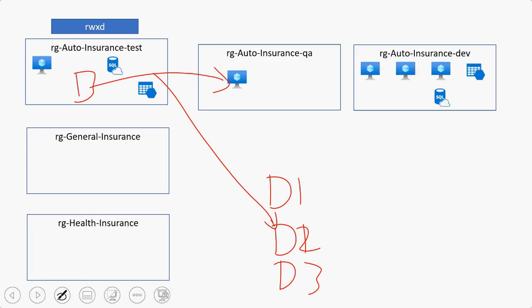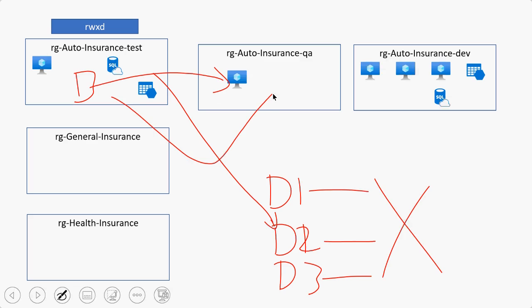When he moved it, none of them will be able to work in these 2 RGs. It will be in locked state, meaning they can't modify anything within those 2 RGs at that particular moment.